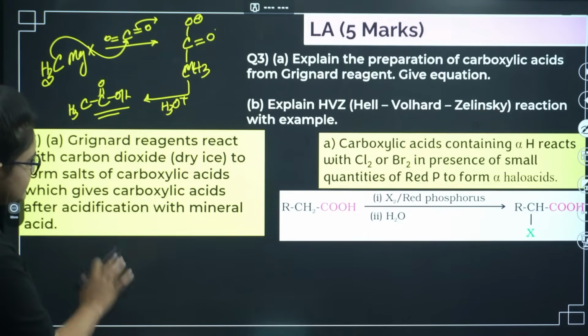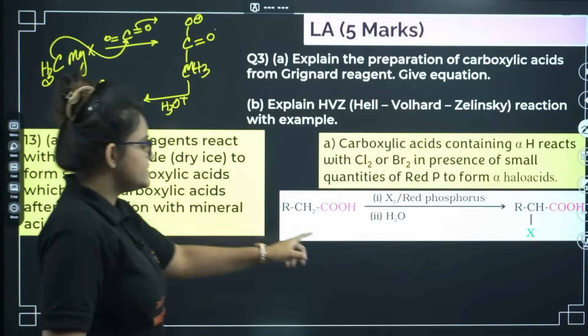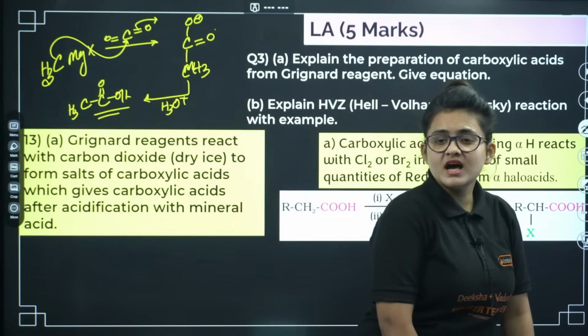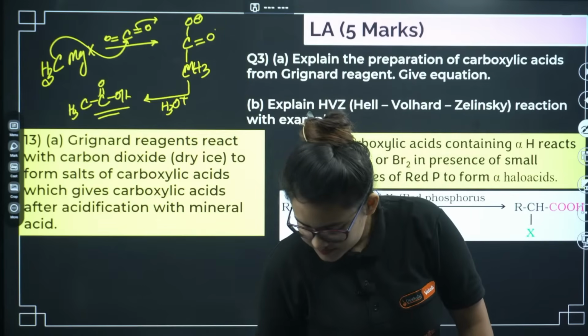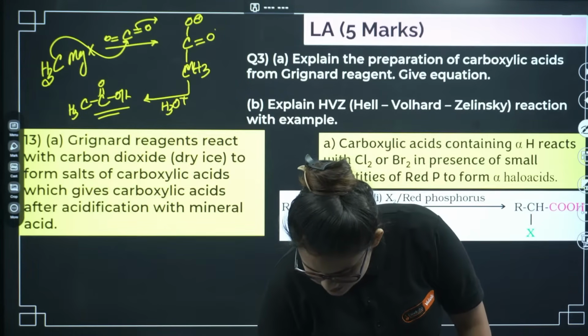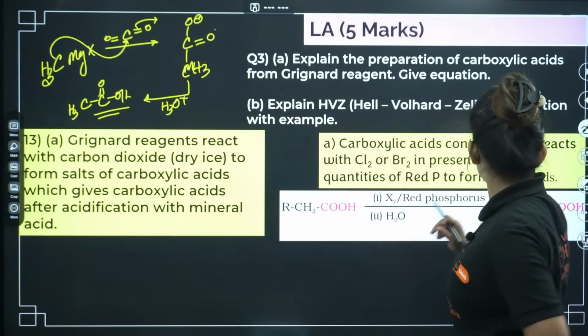Okay, I guess it is clear. This is your HVZ reaction. Here you will get alpha halocarboxylic acid. Okay, so yeah, let's go ahead.